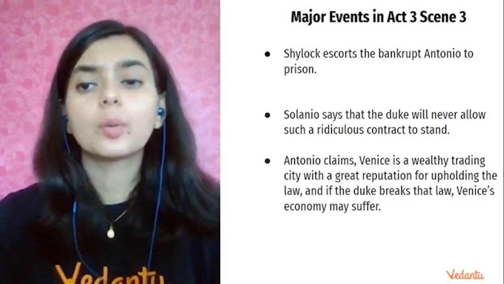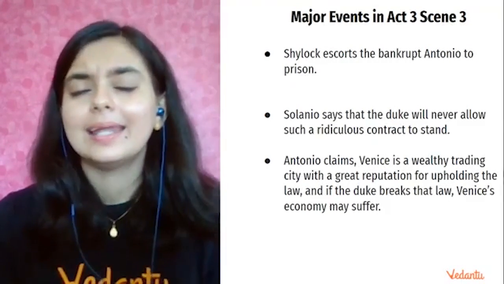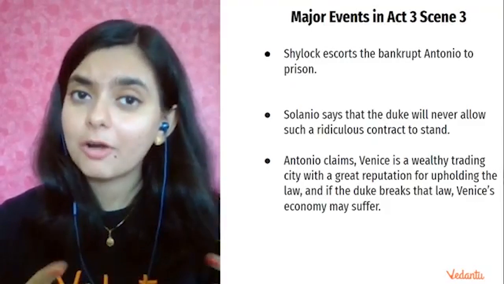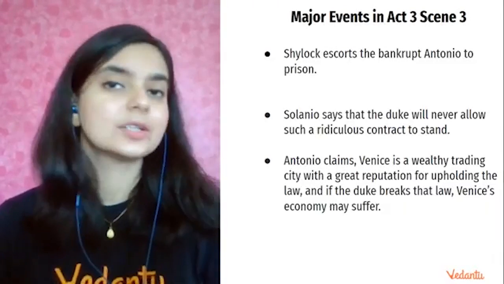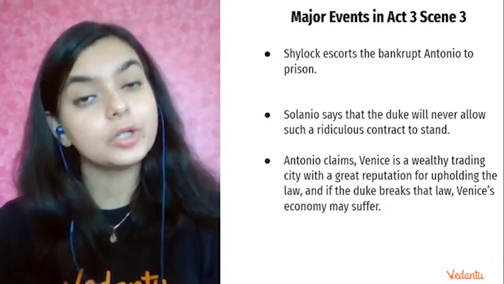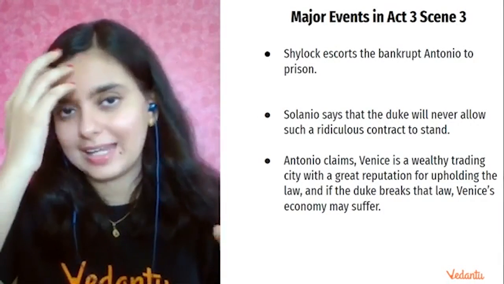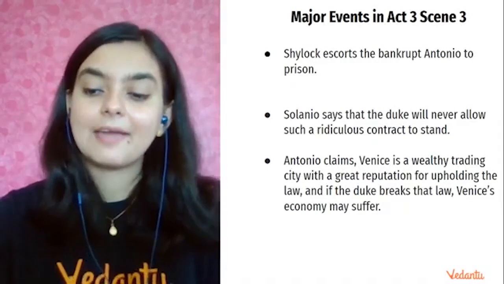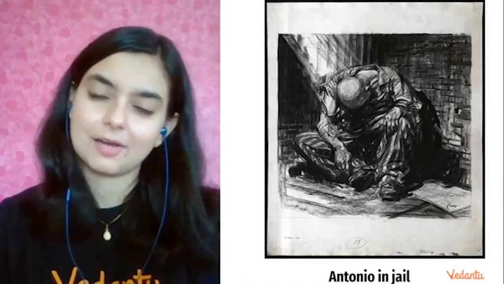Solanio says that the Duke will not allow this ridiculous contract to stand. This was about one pound of flesh. This is ridiculous, right? Solanio says that no, this will never happen. But Antonio knows about the laws of Venice. So he says that if the Duke breaks the law, then Venice's economy will suffer. So he knows about the strictness of the laws of Venice.